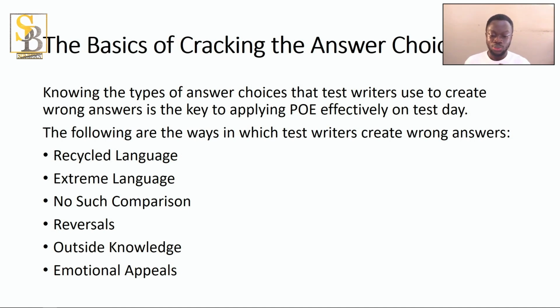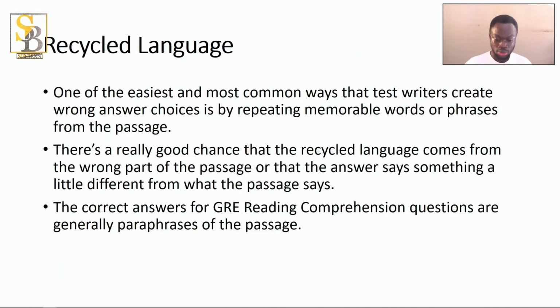The following are ways in which test writers create wrong answers: recycled language, extreme language, no such comparisons, reversals, outside knowledge, emotional appeals. First, recycled language. One of the easiest and most common ways test writers create wrong answers is by repeating memorable words or phrases from the passage.